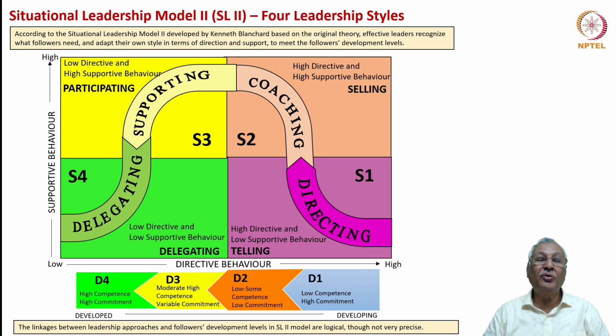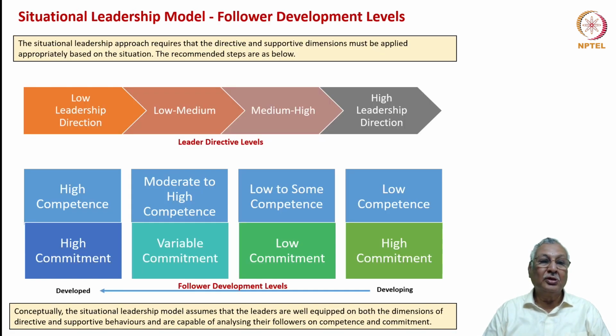So this is the 4-part leadership quadrant which is relevant for relating the leadership style to the employee competency and commitment mix. So we can see it in a clearer fashion through this. The low leadership direction, low medium direction, medium high direction and high leadership direction is a continuum of leadership activities.